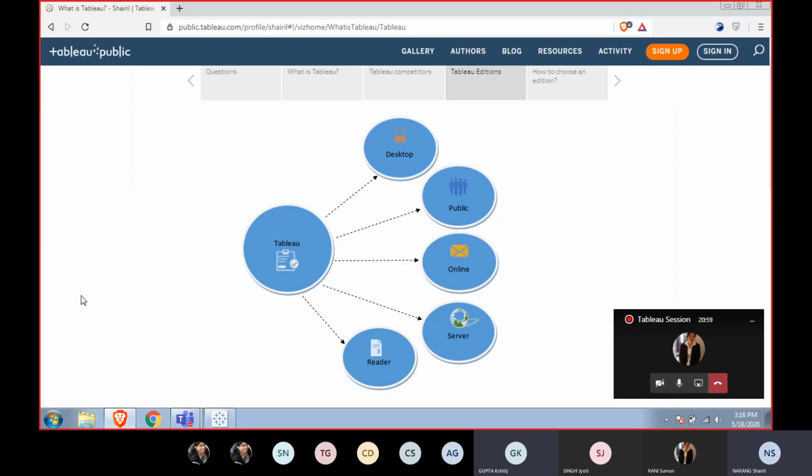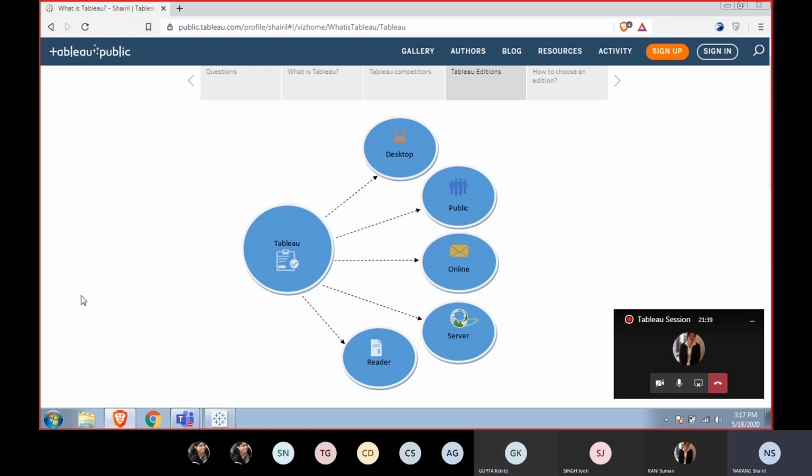Tableau files have the extensions .twbx and .twb. Tableau workbook X is for data. So if there is a TWBX, we have the data attached with that Tableau workbook. But if we do not have the X in that .twb, it is only the visualization. It doesn't carry the data with itself. So you cannot do any particular stuff apart from what has been provided to you. And Reader itself is the most simplistic thing that we have just to view the data.